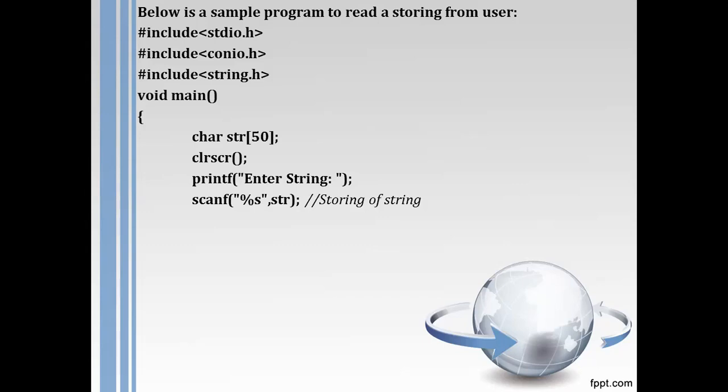You can directly write %s comma str. Either you can write the ampersand, or, as a better practice, not use the ampersand in the case of a character array.